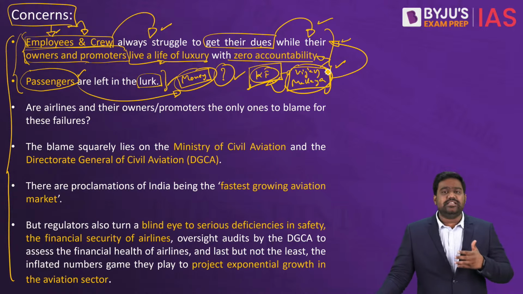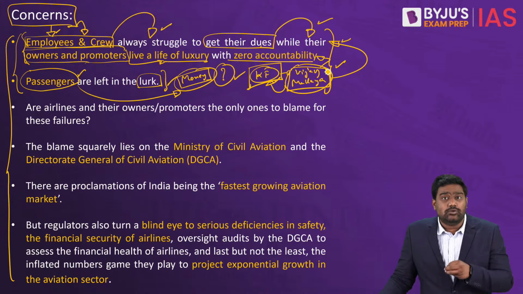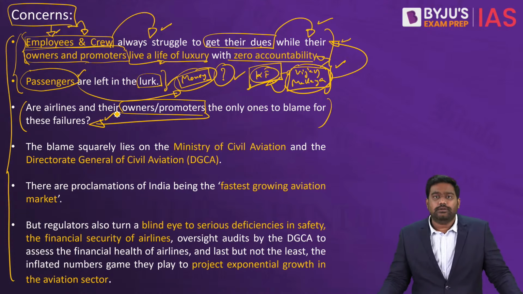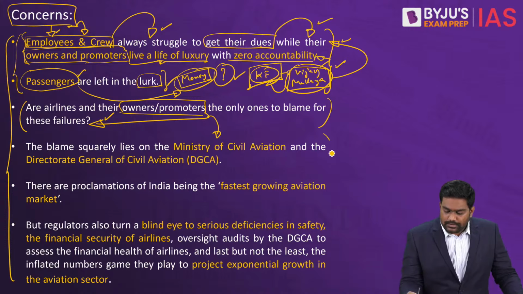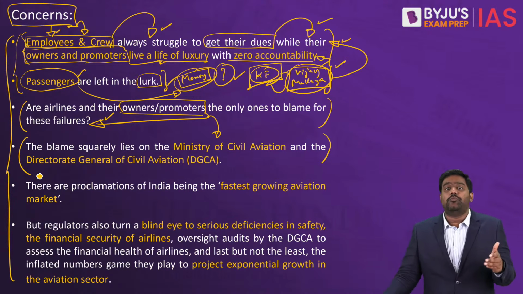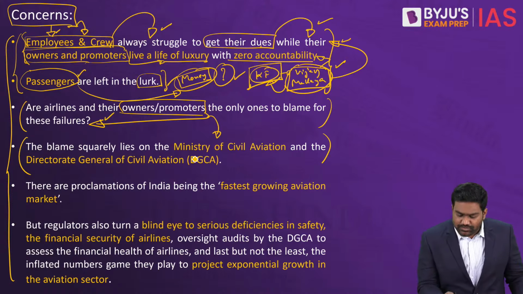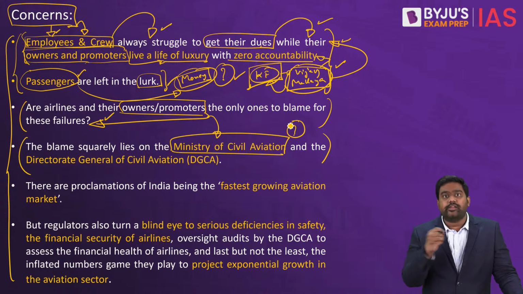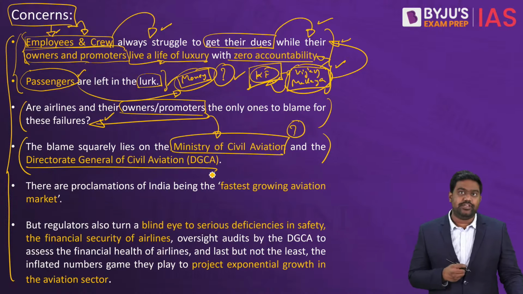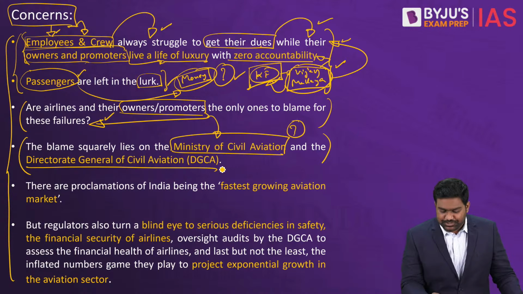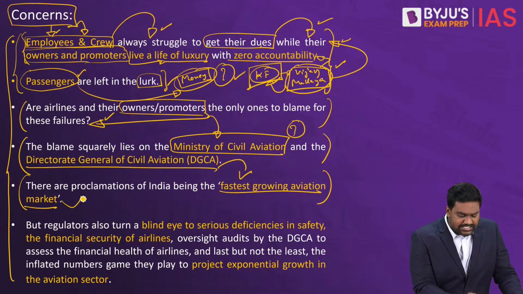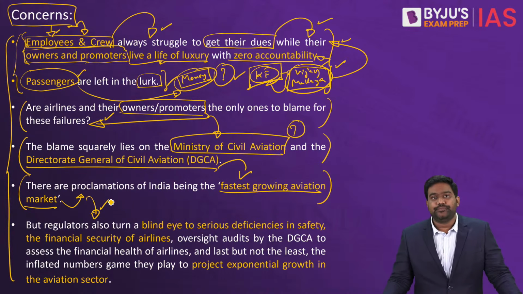So these are some very, very serious questions that come up with regard to transparency and accountability in the aviation industry. The question is, aren't the owners and promoters responsible for these failures? Why isn't the government holding them accountable? In previous incidents, why have the owners and promoters gone scot-free? What is the Ministry of Civil Aviation doing? It is the nodal ministry for the sector. What is the nodal regulator doing? The DGCA, the Directorate General of Civil Aviation. The writer is asking these questions. He's asking, in the fastest growing aviation market, how come these critical challenges have remained unaddressed?